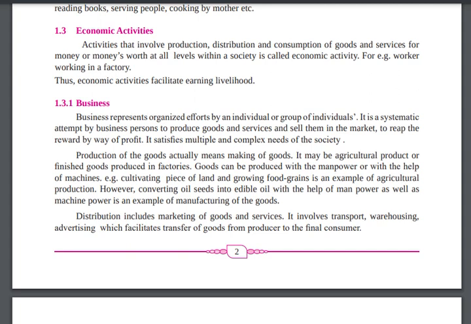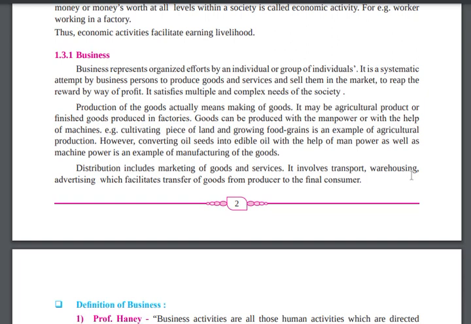You have a warehouse, you are advertising, which facilitates the transfer of goods from producer to final consumer. Most of you are already purchasing goods by looking at advertisements. Advertising is one reason we purchase a product. Then you have a product, you are distributing it in the market. Then consumption.